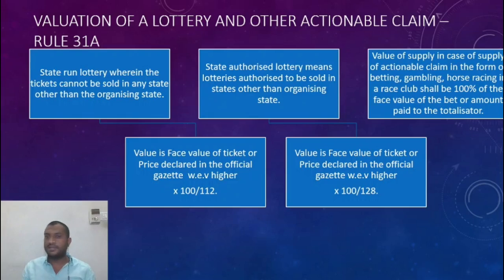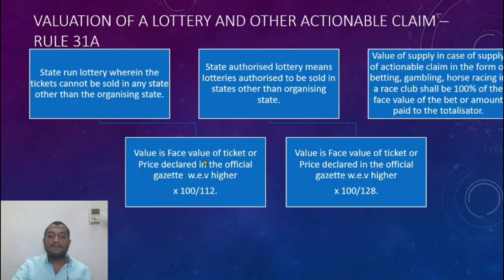Because it is being run by the state and no private parties are involved, the tax rate is usually less. So I consider the value of the ticket as inclusive of tax and reverse calculate. For state lottery the rate is less, 12%. So that is why the total value is considered as 112 rupees and I find the face value.